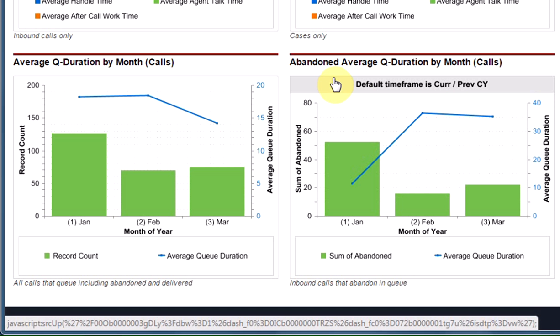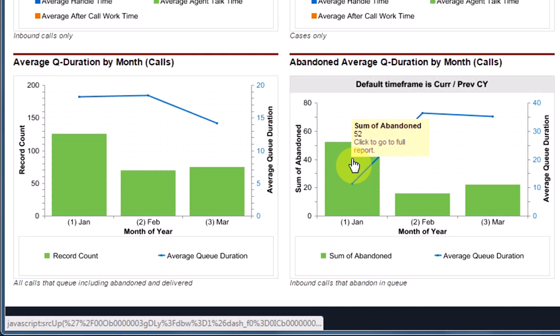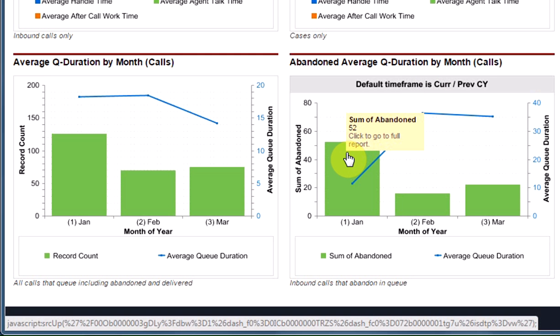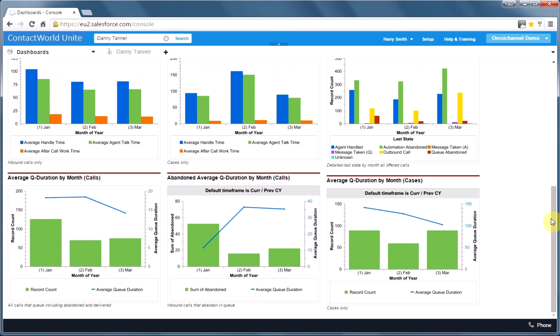This dashboard component looks at our average abandoned queue duration by month. So here we can see 52 abandoned calls in January and a low queue duration. What happens in February is interesting. The queue duration goes up, so people are spending longer waiting to be serviced. Hence, perhaps as we should expect, the number of abandons goes down.